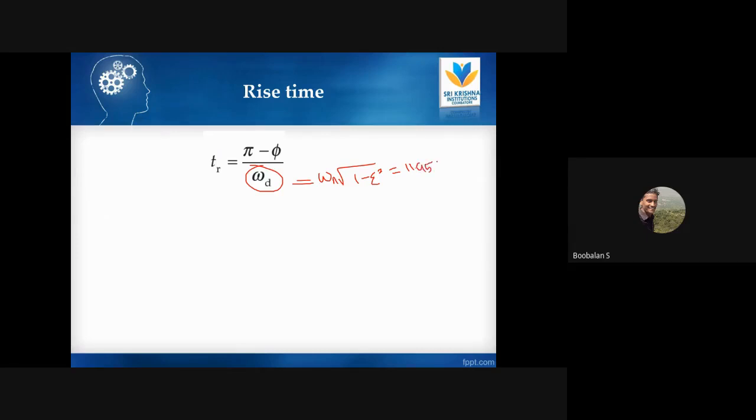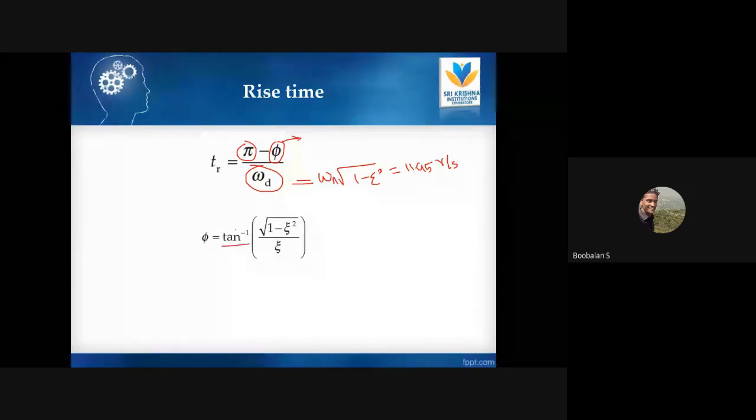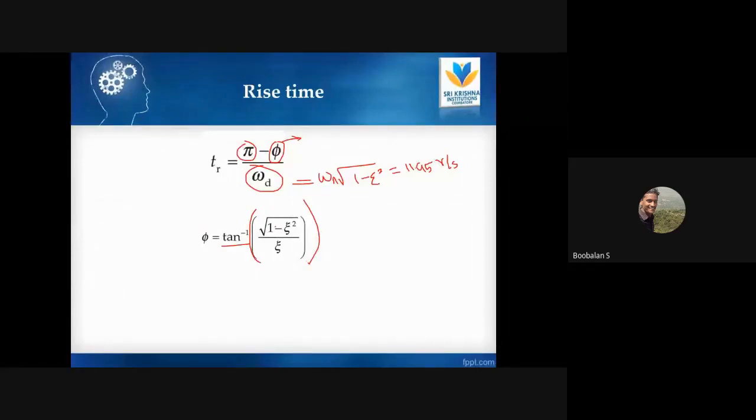The unit is radian per second. The value of pi we already know; the new value coming now is phi. The formula for phi is very easy: tan inverse of square root of 1 minus epsilon square by epsilon, where this is the phi value. We already know epsilon value is 0.08. Just substitute and find tan inverse. Once you get the tan inverse value, substitute it over here. That's my phi value.